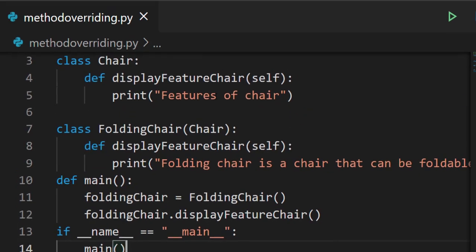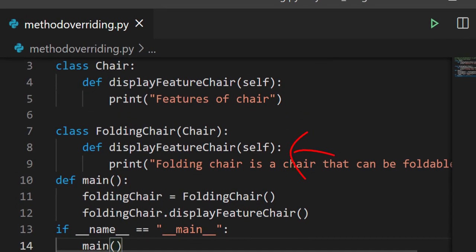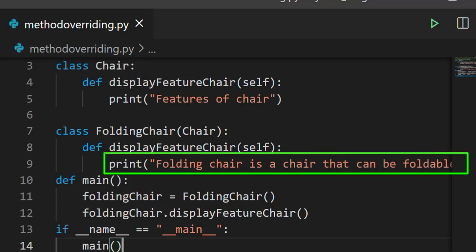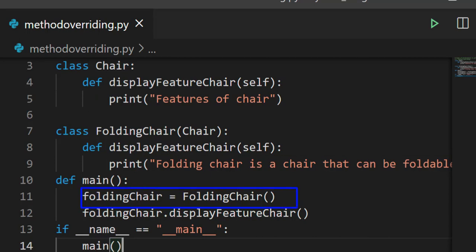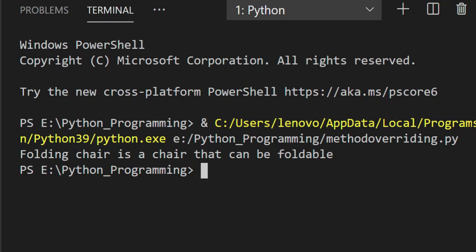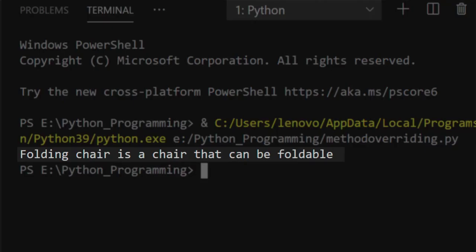Here, there are two classes. First is the chair class and next is folding chair. To achieve method overriding, the folding chair class inherits the property of the chair class but with a different implementation. And then we created an object for the derived class, that is folding chair is equal to folding chair. Through that object, we are calling a method which is in the folding chair class. If you run this code, we'll get the output folding chair is a chair that can be foldable, not the features of chair, because that method is already overridden in the derived class. Let's run this code and the output is folding chair is a chair that can be foldable.